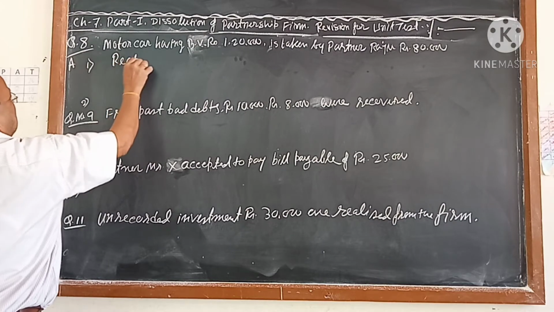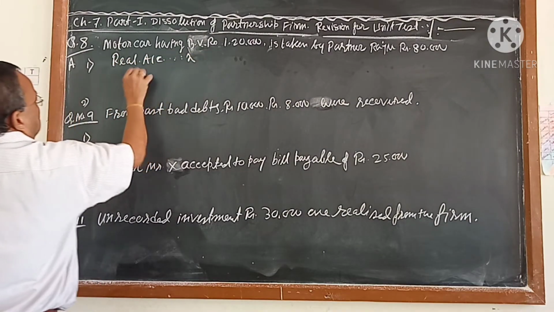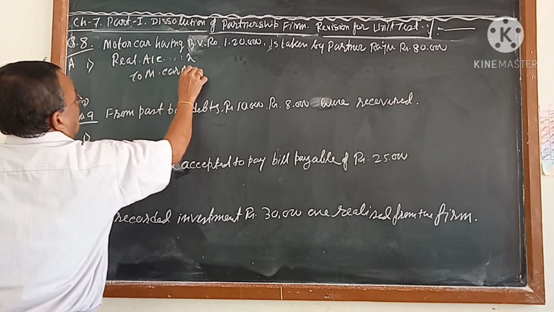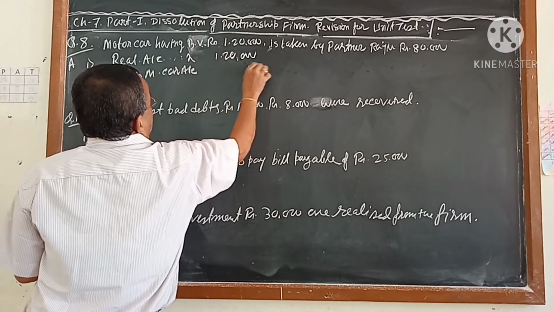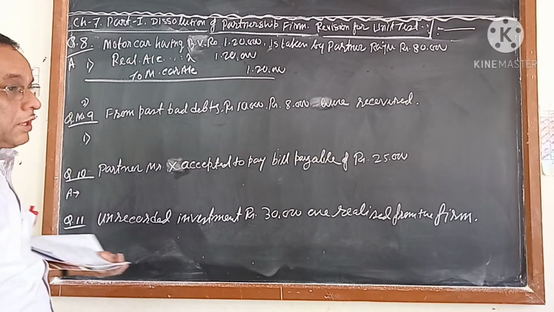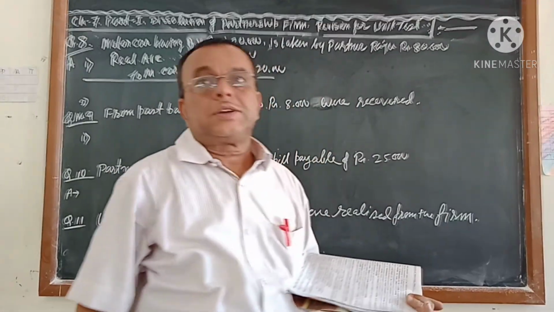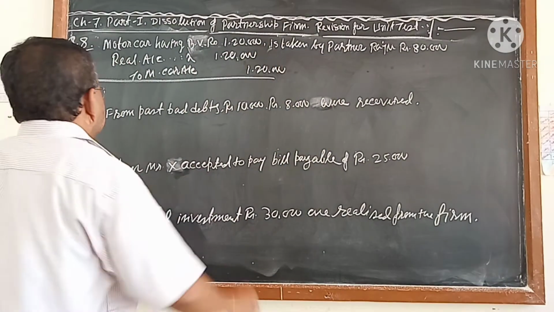So it is realization account debit to motor car account. How much? 1 lakh 20 thousand. This we are transferring to the realization account. First journal. And the second journal, this is taken by Raju. Raju is taking assets. I told you, if a partner is taking assets, his capital account will be debited.